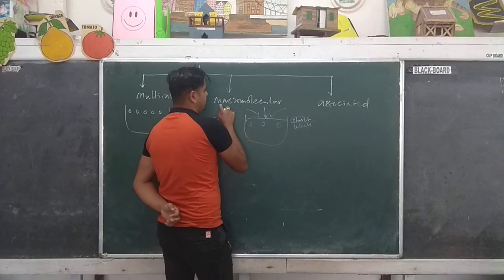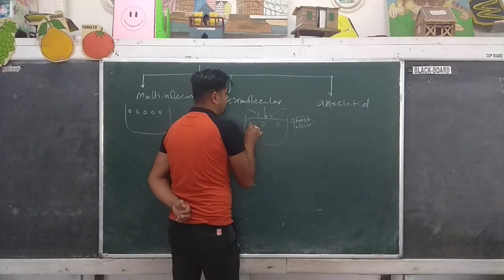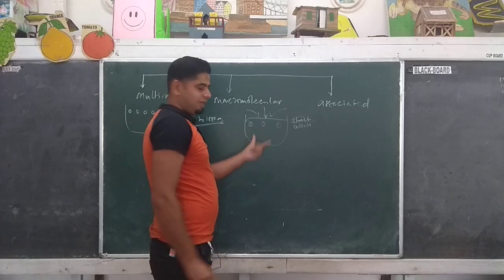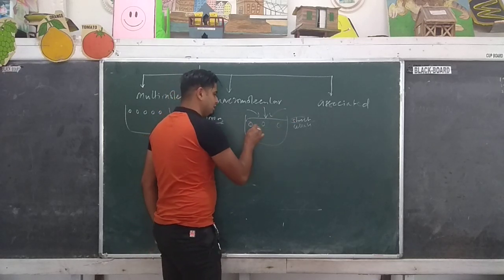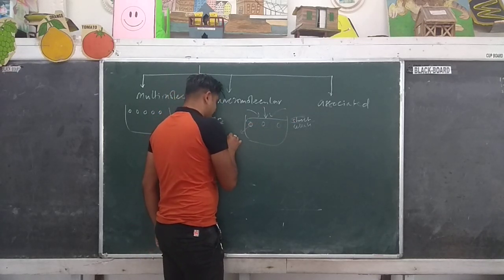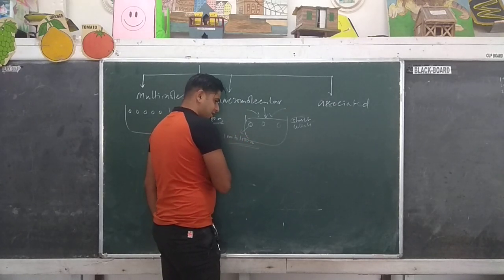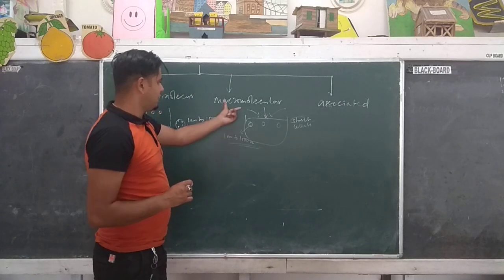That is why they are called macromolecular. Only a bigger molecule is present here, and the size of that molecule itself is within the range of 1 nanometer to 1000 nanometer, that is, within the colloidal range. Got it?